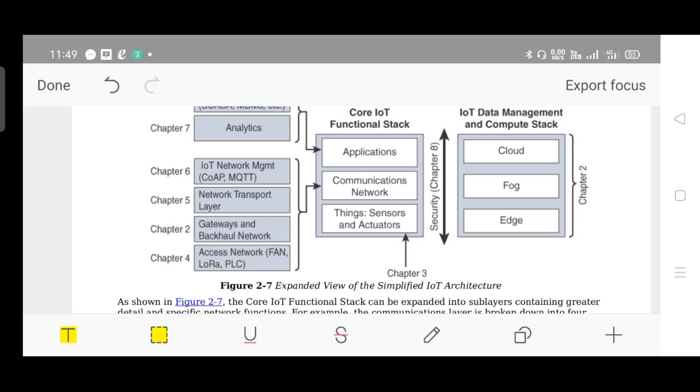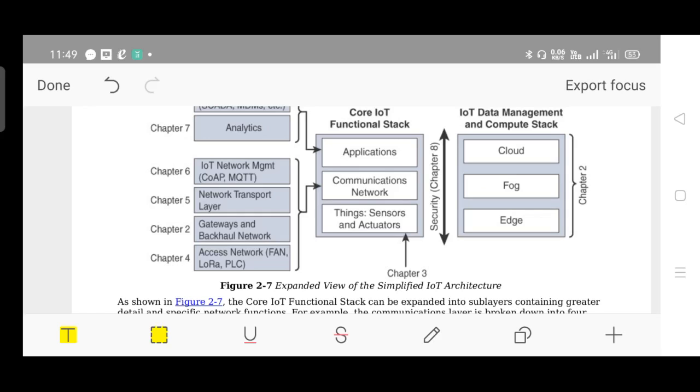We are talking about chapter 2 now. In the next chapter, chapter 3 of the same module, we'll be discussing the different kinds of sensors and actuator circuits. Then we'll discuss the communication network, like the access network and different protocols like LoRa, PLC, and FAN.